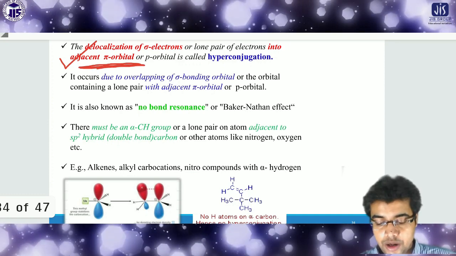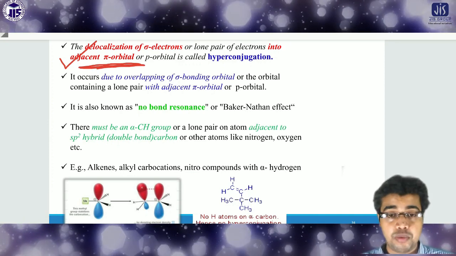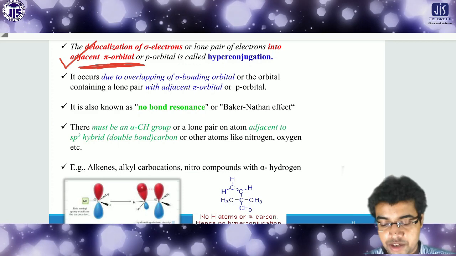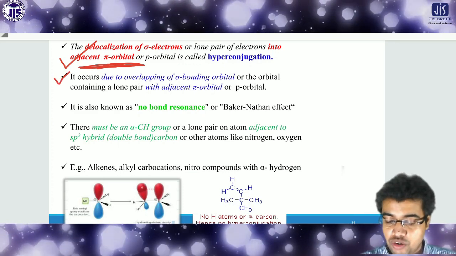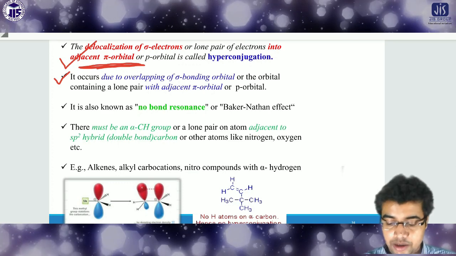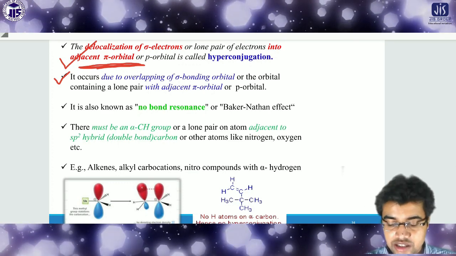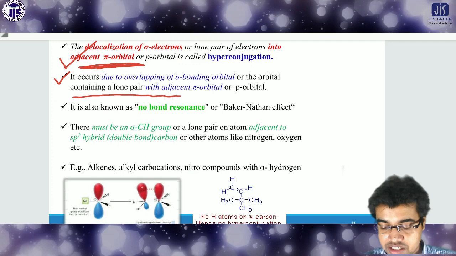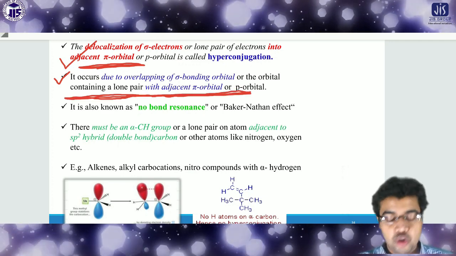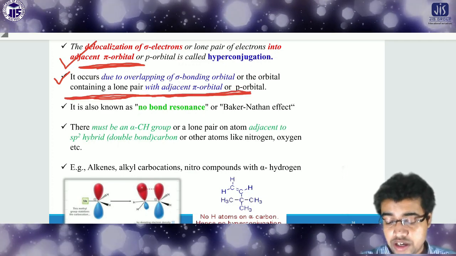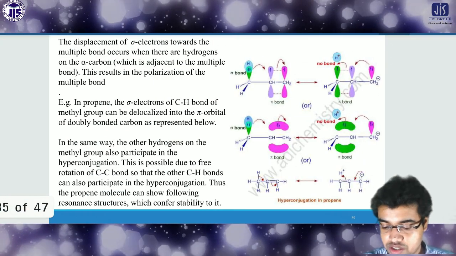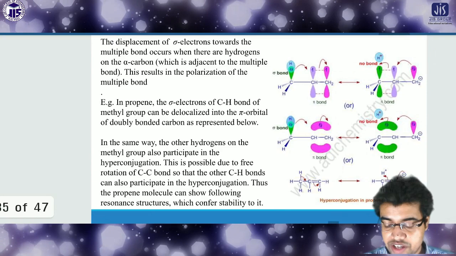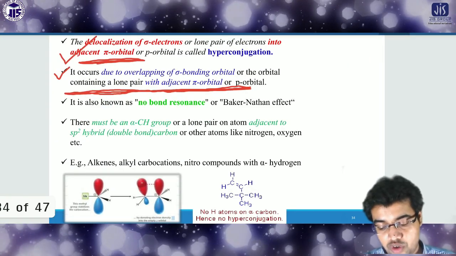This is also called no bond resonance, and this is applicable for hydrogen. It occurs due to overlapping of sigma bonding orbitals, or the orbitals containing a lone pair, with the adjacent pi bond. So sometimes it is called no bond resonance. Why no bond resonance? Because in case of hyperconjugation, there sometimes is no existence of the bond for a few steps.